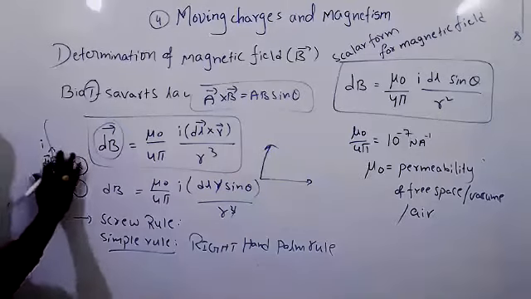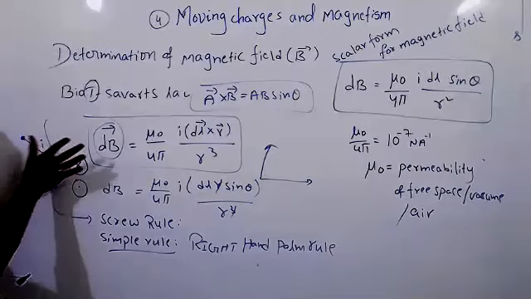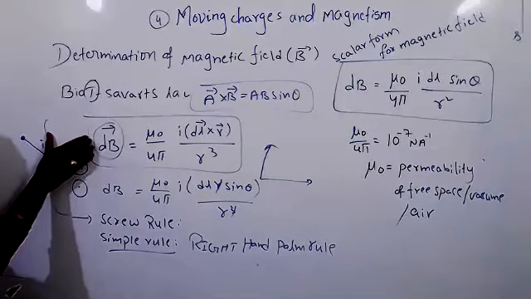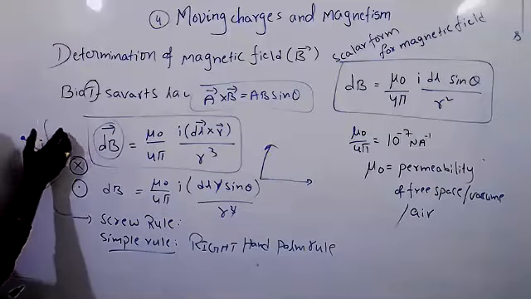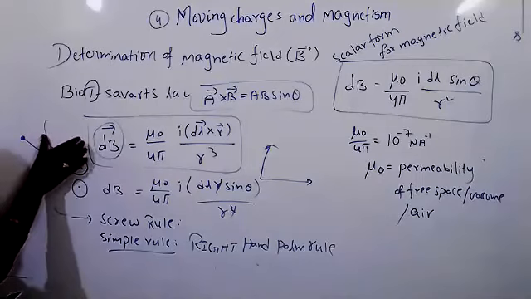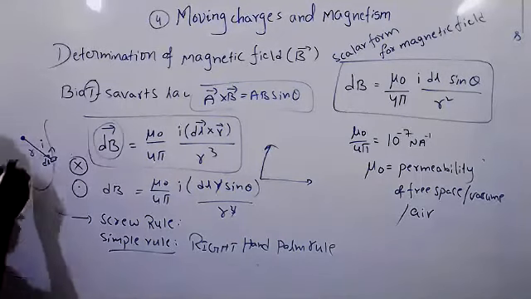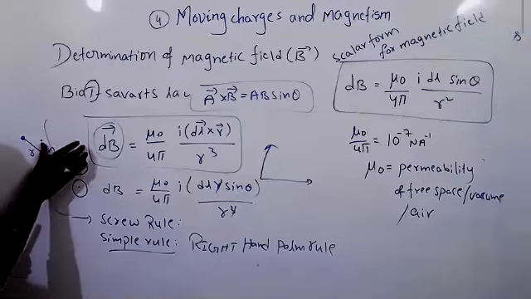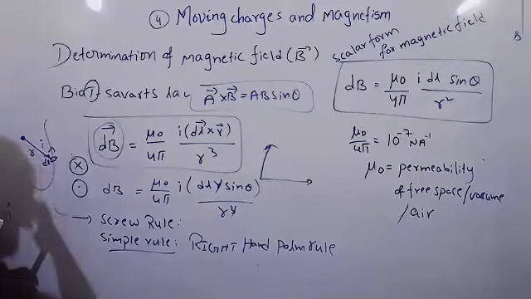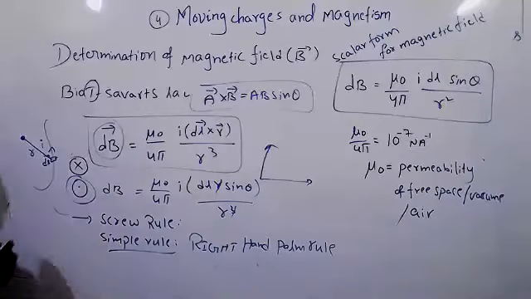Suppose this R is in this direction. Now we have to give the thumb in the current direction. Now here there is no R. R is in this side. So it will be outside. R is in this direction, so here nothing. So like this, it comes out. So now here the magnetic field is in the outward direction. Outward direction we will represent with the dot.